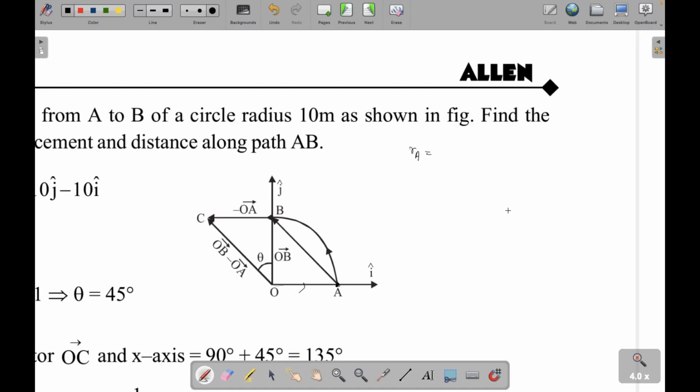The i cap means it is along the x-axis, and j cap will be 0. How much i cap? OA, right? It says circle of radius 10, so this distance must be 10. So 10 i. We will not write j cap because it is 0, and k is also 0. What about RB? The i cap is 0 and j cap is 10. So 10 j cap.